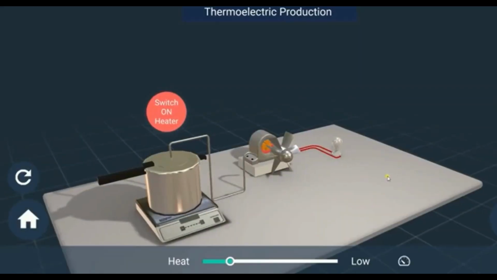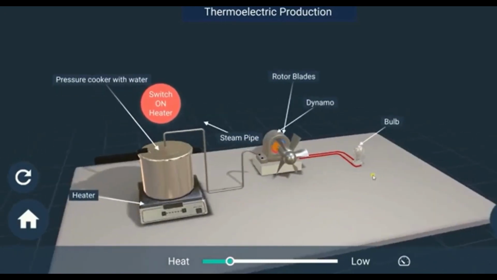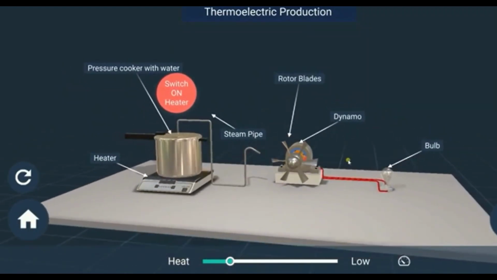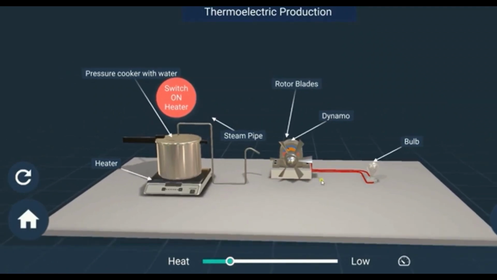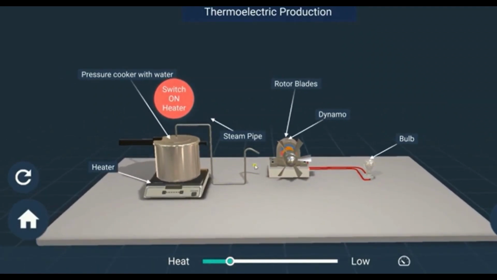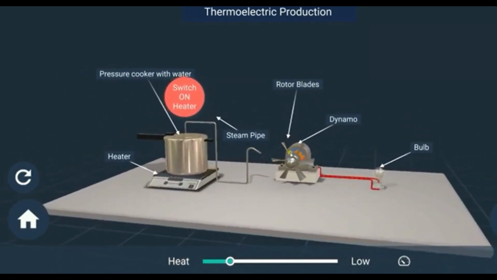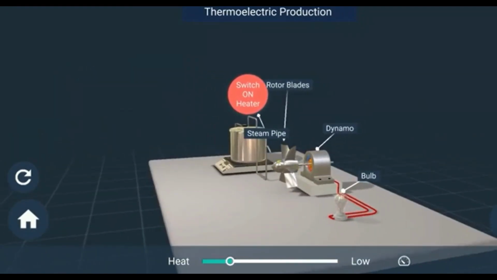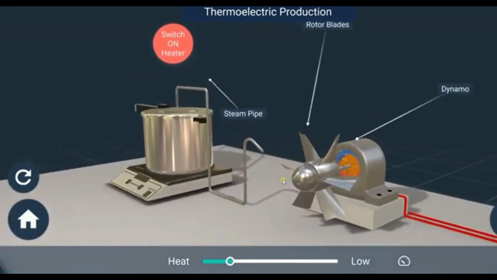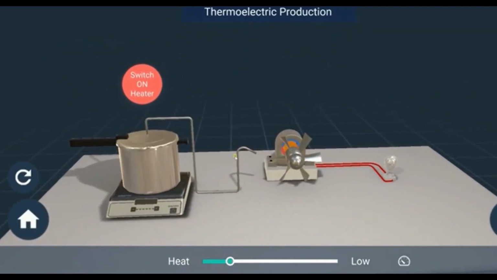This is our turbine for generating electricity. The simplest turbines have one moving part, a rotor blade assembly. The moving fluid acts on the blades to spin them and impart energy to the rotor. Thus, we see that basically we need to move the fan, the rotor blade, with a speed which would turn the shaft of the dynamo and convert the mechanical energy into electrical energy. The form of energy which has become a necessity in today's scenario. We can see how this works.